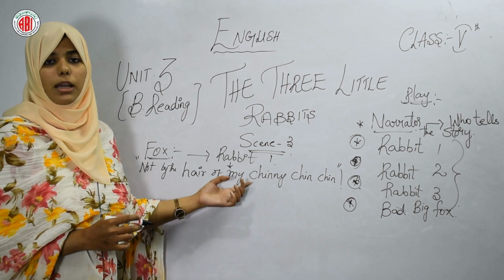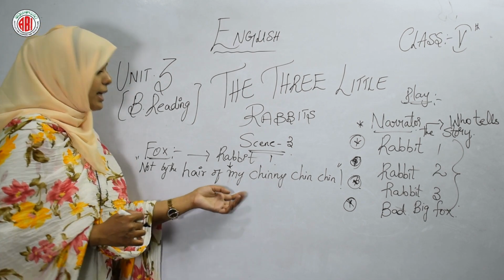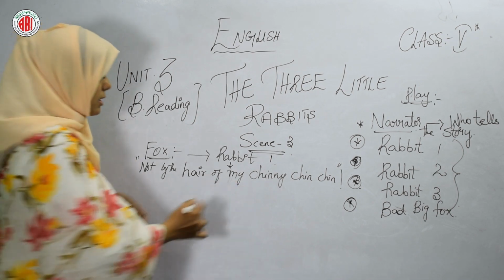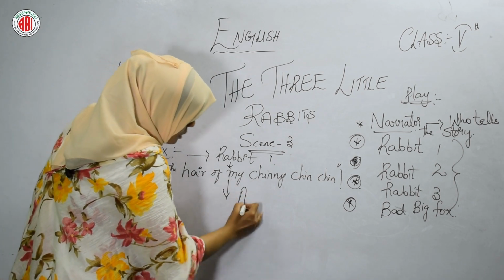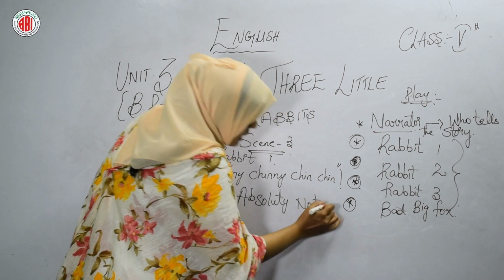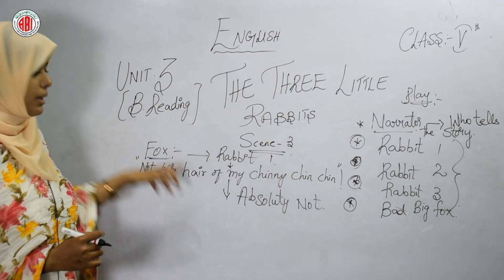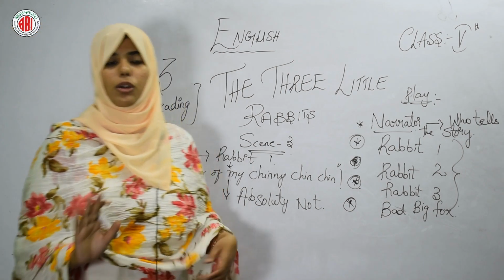In Urdu, we call it muhavra, or sentence in English. For better understanding in simple words, you can say a sentence. It means absolutely not. Who said this? Rabbit 1. To whom? To the fox. It means absolutely not. Don't come inside.